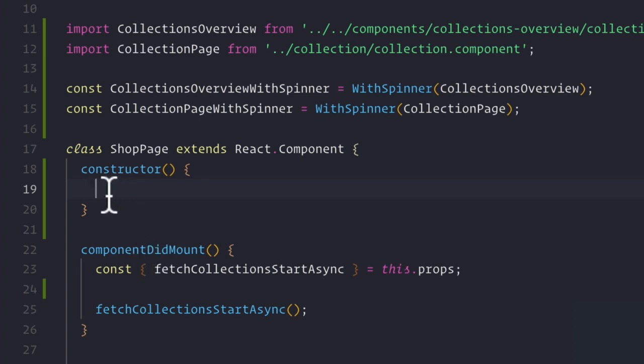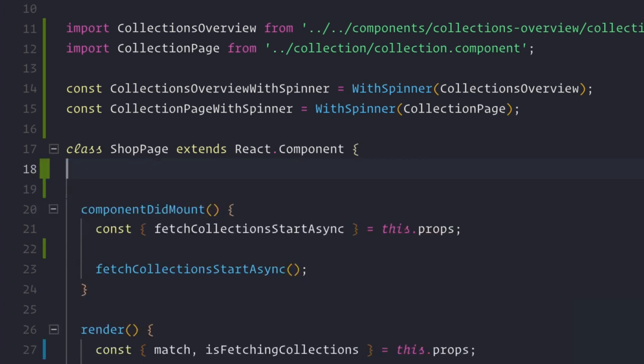We don't want this. This is a bad pattern. The reason why it's a bad pattern is because it causes all kinds of different render states to happen, right? You just don't want to do this in the constructor. It's highly suggested we move all of our API requests inside of component did mount.